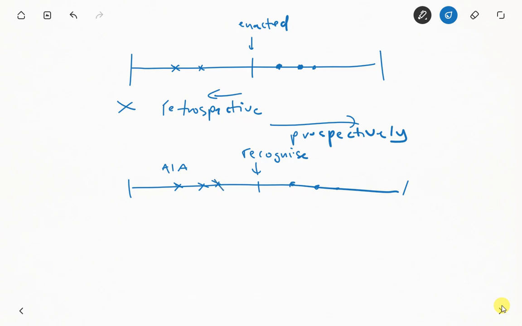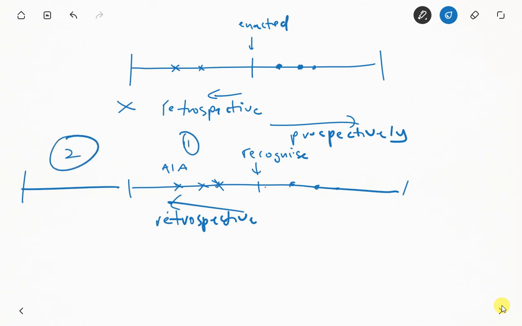Then what happened to those who actually passed before? So the government said, okay, this recognition can be applied retrospectively. Retrospectively means whoever, let's say this is 1 year before, 2 years before, whoever passed 1 year before the introduction date, the qualification will still be recognized.